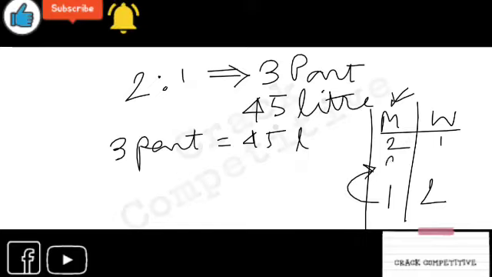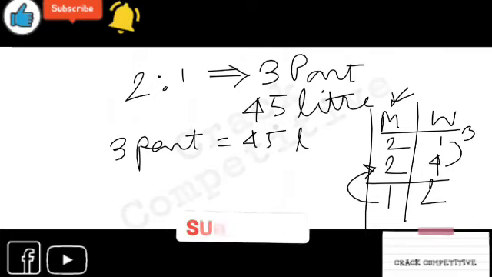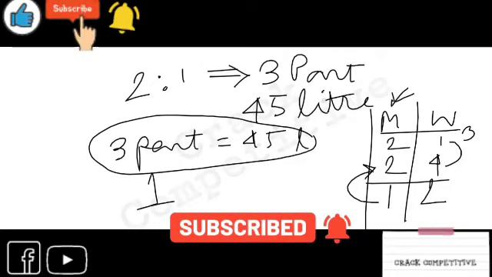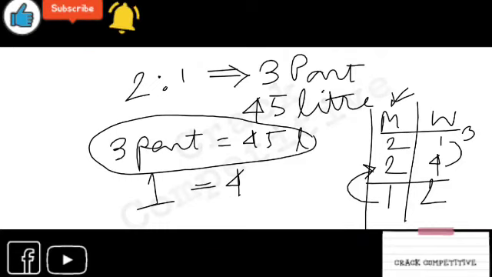It will become 2 is to 4. So how much water is added? The increase is 4 minus 1, it is 3. And we have seen the 3 part is equals to 45. You can bring out 1 part is equals to 15,